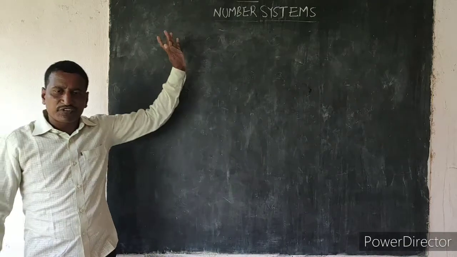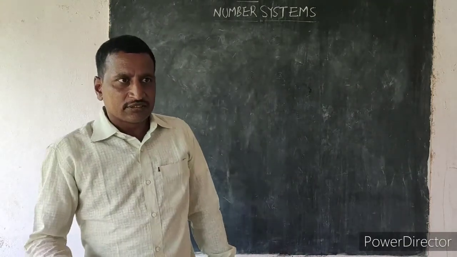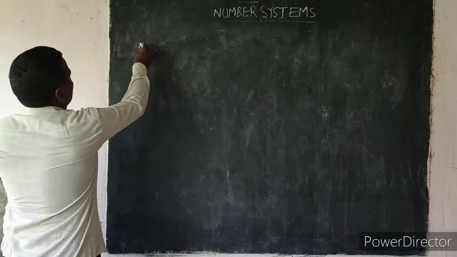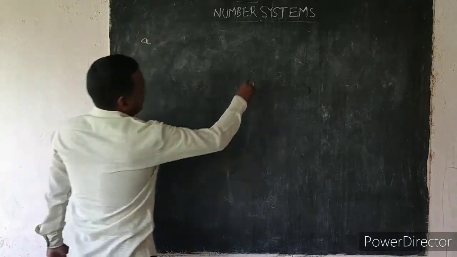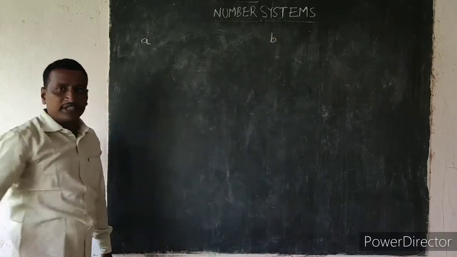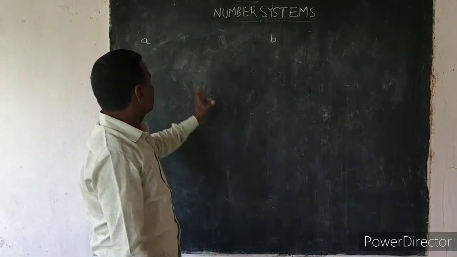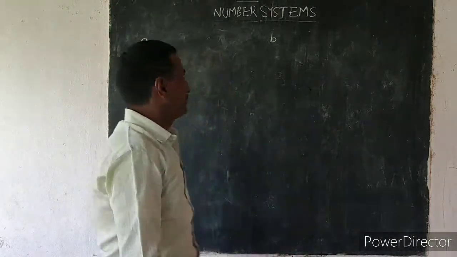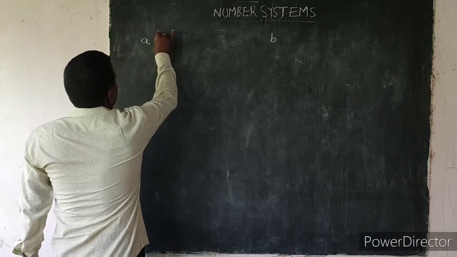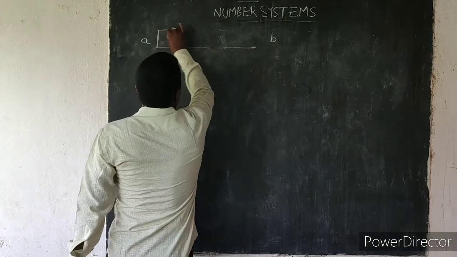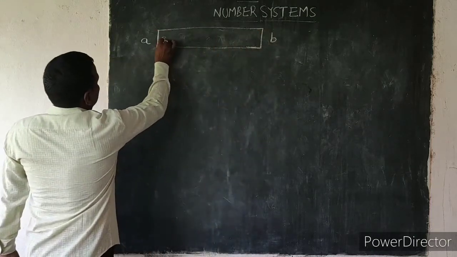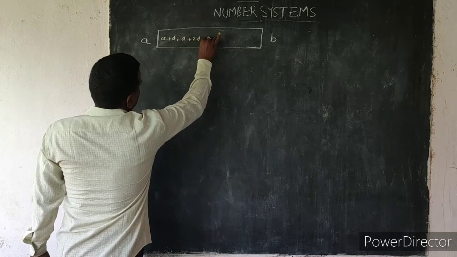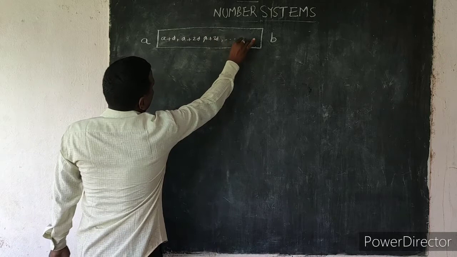There exist infinite rational numbers between any two rational numbers. Okay, A and B are two rational numbers. Suppose there exist n rational numbers between A and B. The numbers are A plus D, A plus 2D, A plus 3D, and so on.